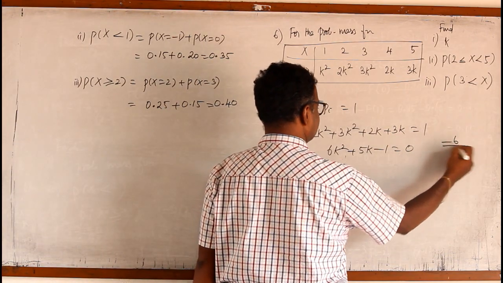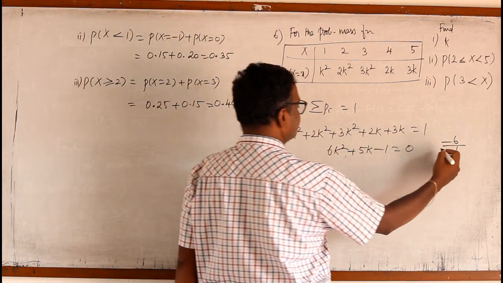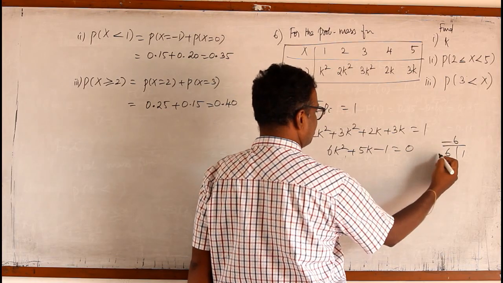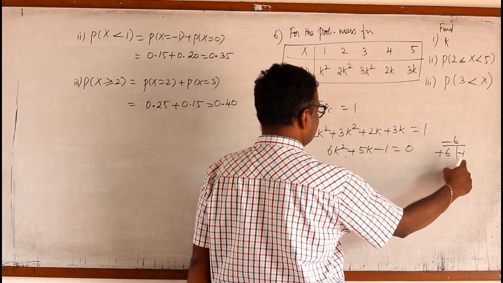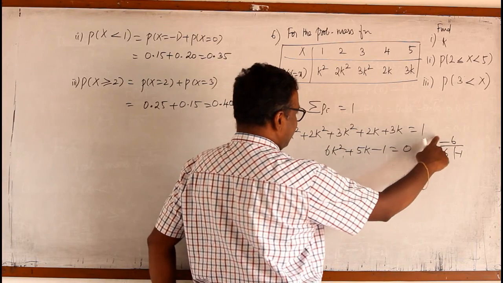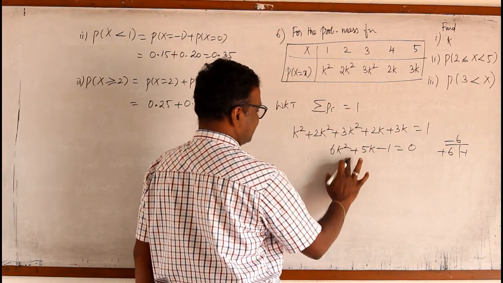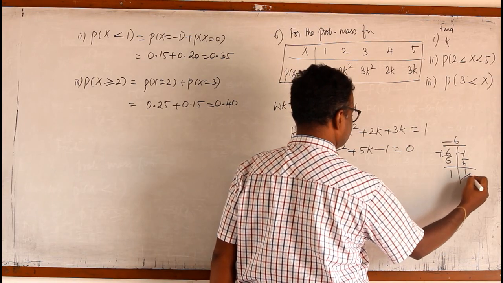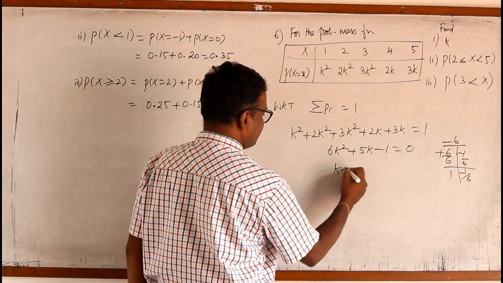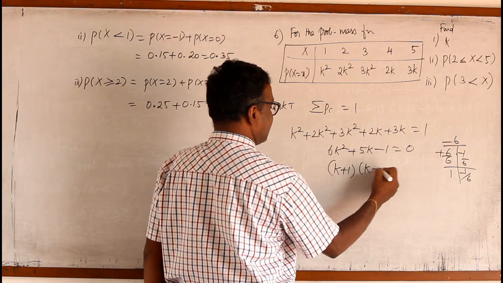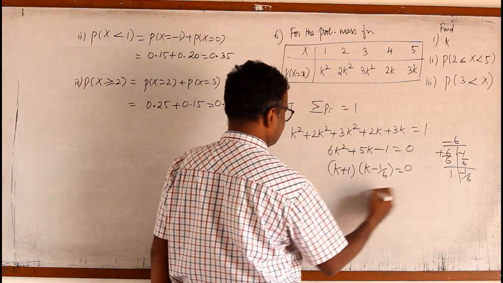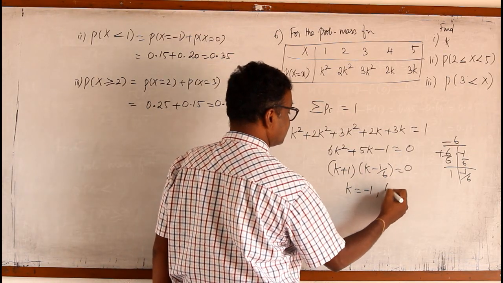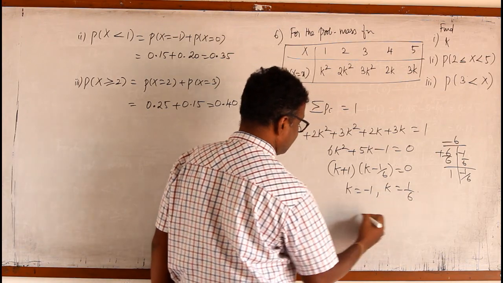When I factorize, when we multiply we get minus 6, when we add we get plus 5, so k plus 1 into k minus 1 by 6 equal to 0. Either k equal to minus 1 or k equal to 1 by 6.